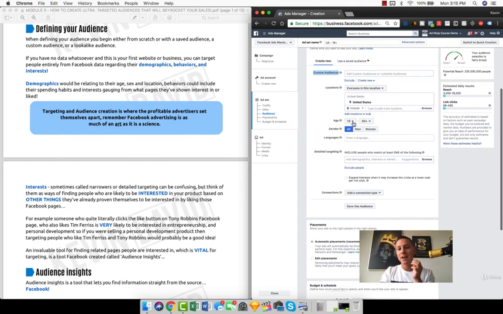Then we narrow it down to a specific age range, to specific genders, to specific languages based on the data that we're getting from Audience Insights and Google Trends. And then once we do that, we narrow it even further for our favorite, our most targeted interest or two. And then we can split test on different interests and different things like that, guys. So I'm just trying to get the wheels turning. I promise we're going to get into it and show you how to create amazing ads from scratch all the way through using custom audiences, using lookalike audiences, and using all types of interests, demographics, and behavior, guys.